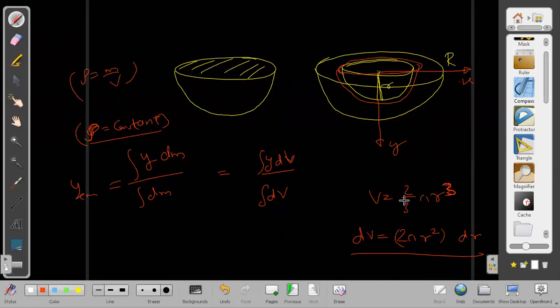I can think this way: surface area multiplied by the thickness. Surface area is 2 pi r square, thickness is dr. So the volume is 2 pi r square multiplied by dr. That way also we can get it. Do it now, with limits 0 to capital R. I am expecting that you will commit one mistake.